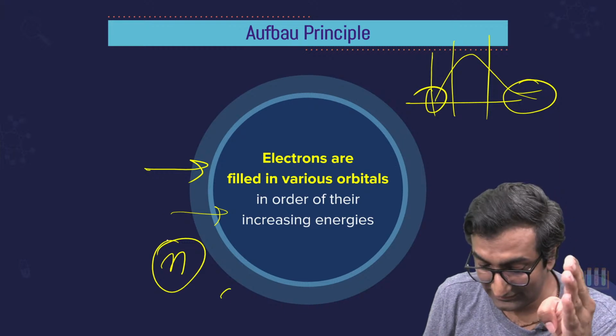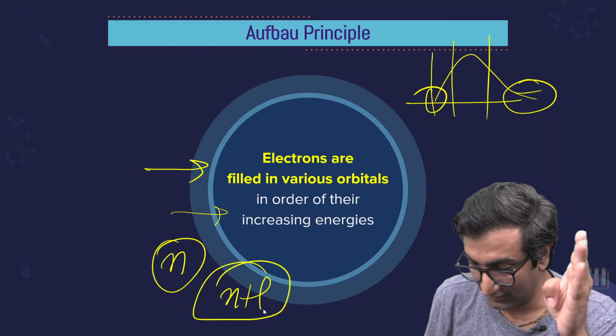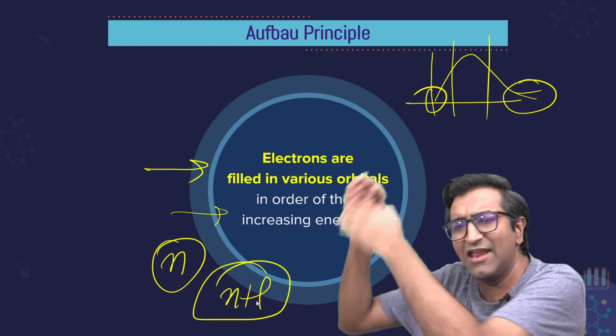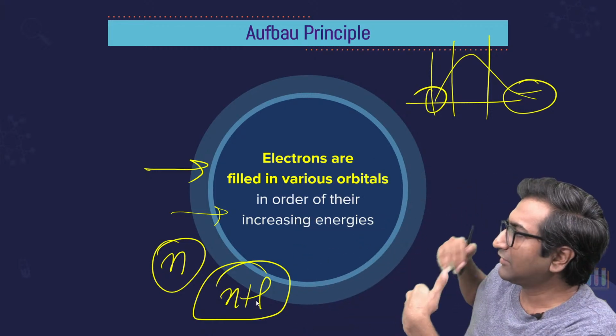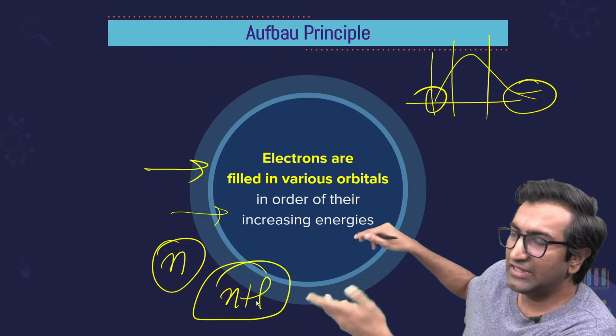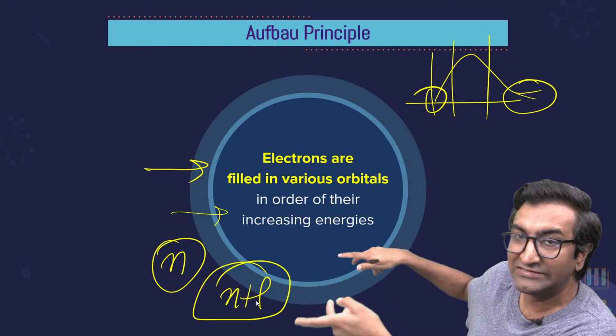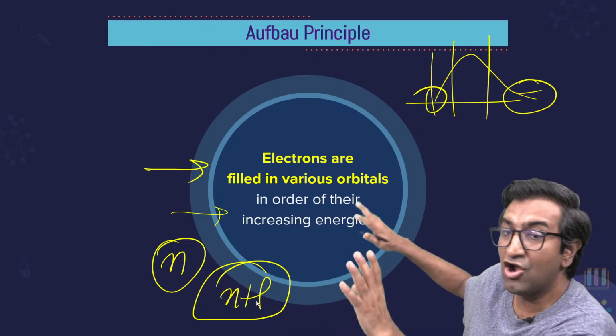It's not just that. It is n plus L that matters over here. Which is the weird thing. Why are you adding two quantum numbers? We're not adding two quantum numbers. This is a crude way of remembering that energy levels are figured out by this sum, n plus L, and not just n.